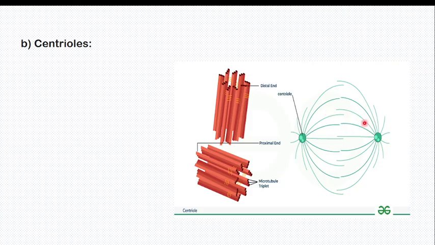These spindle fibers are important. They are formed by what? Centriole. Without this centriole, there is no formation of these spindle fibers, and there is no anaphase, and there is no cell division, and there is no growth. You are going to stay a baby as you grow. Okay, as you are born with 1 kilogram or 2 or 3.